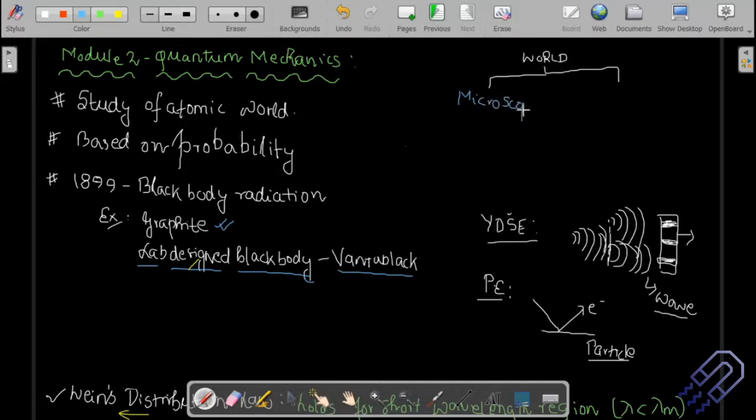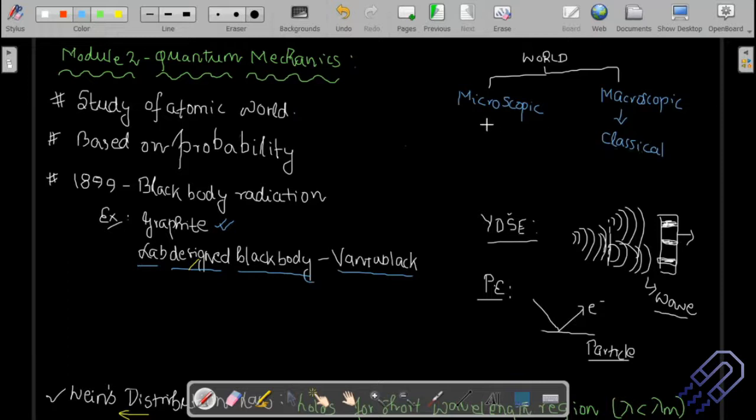So that means you are going into the atomic scale, and the other one is the macroscopic world. When we look into our day-to-day lives, whatever we observe was actually observed in ancient times, because at that time instruments to observe the atomic or molecular level were not developed. So everyone looked only into the macroscopic world, and the laws used there were classical in nature. So if I want to use classical mechanics, I am looking into the macroscopic world.